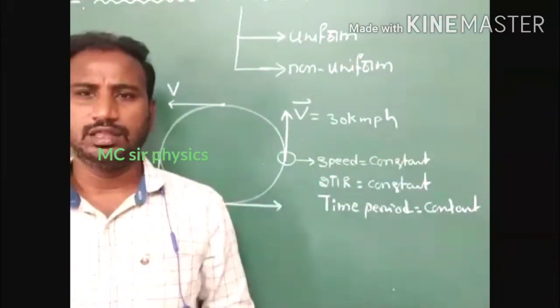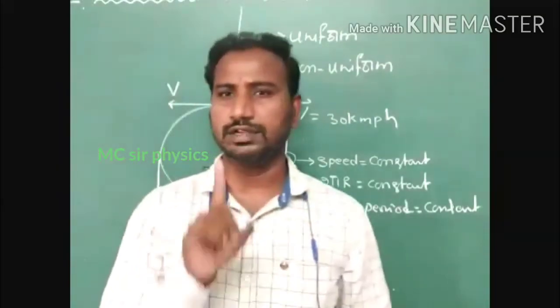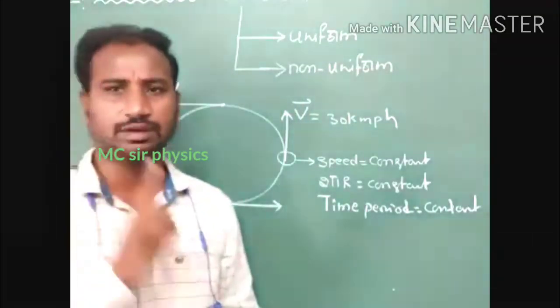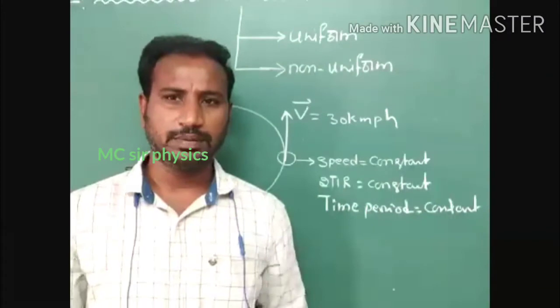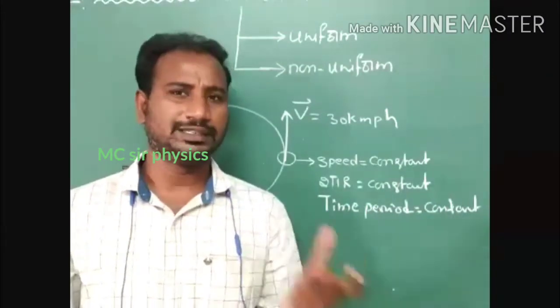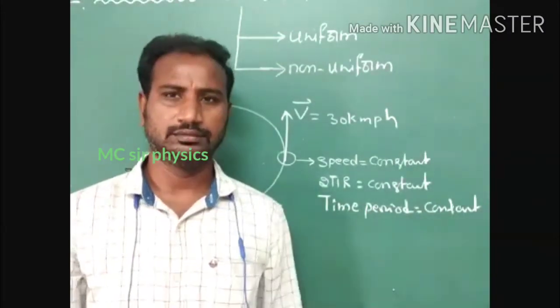Yes or no? If any one of those two conditions changes, that quantity is called a variable quantity. In a previous condition, we discussed non-uniform velocity.